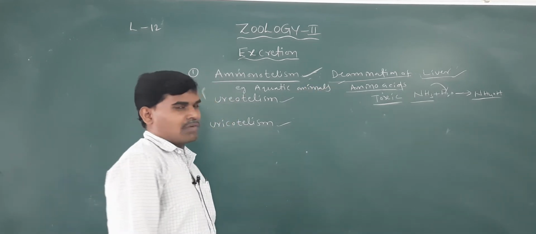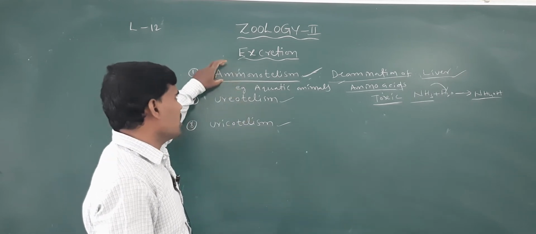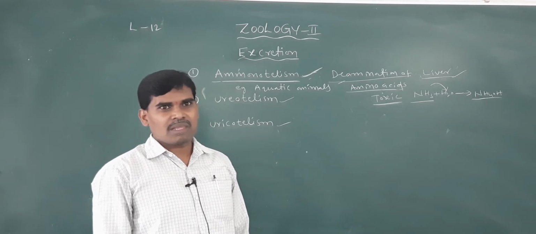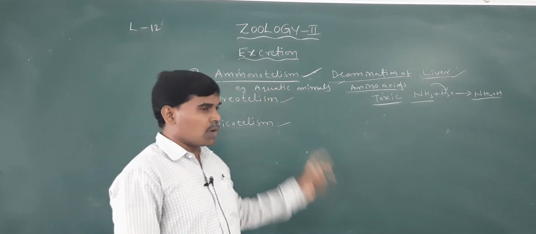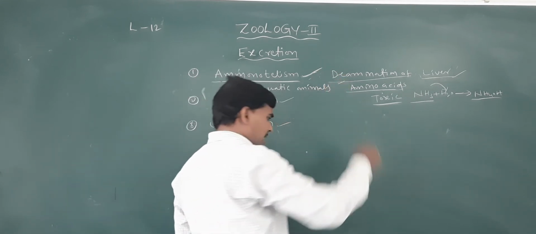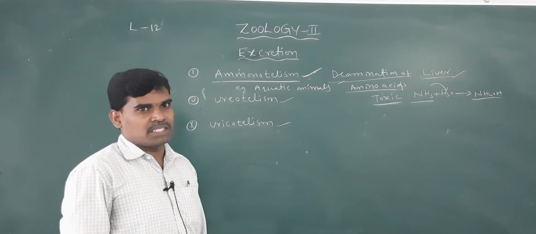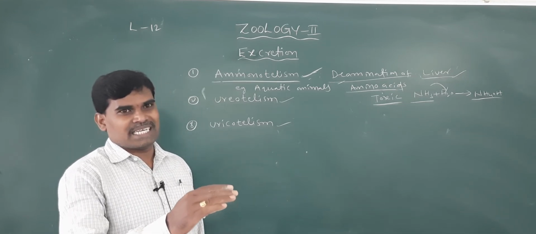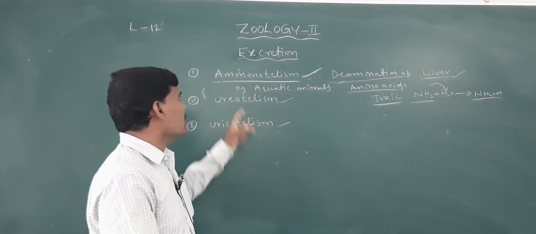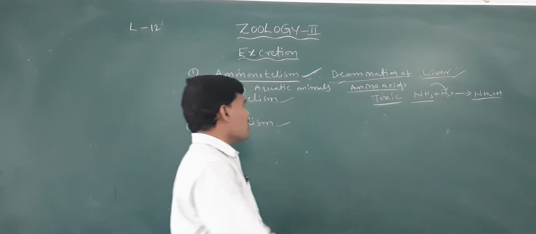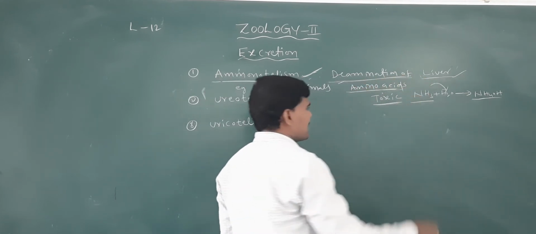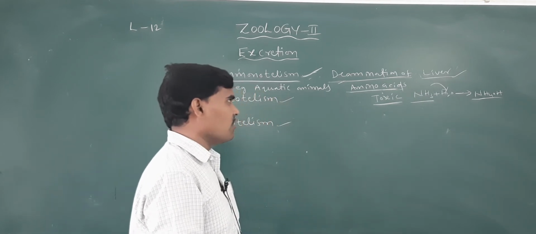Once again I repeat: what is ammonotelism? The elimination of the chief nitrogenous waste material as ammonia is called ammonotelism, and such animals are ammonotelic animals. How is ammonia formed? By deamination of amino acids in the liver.